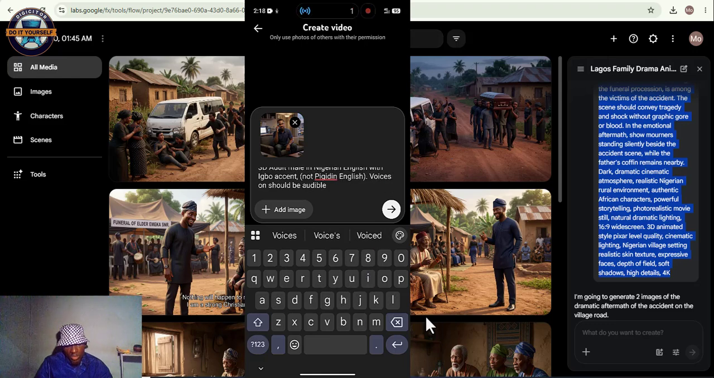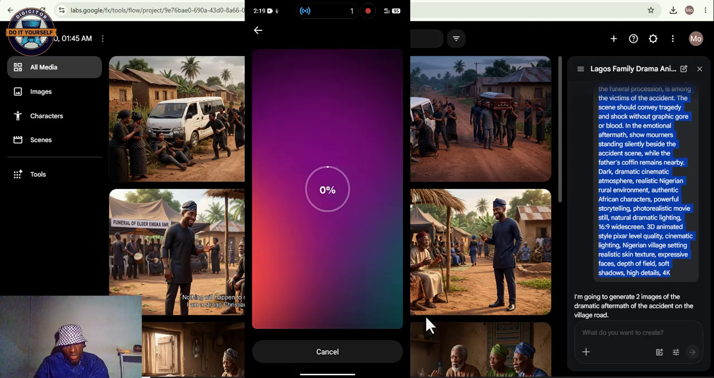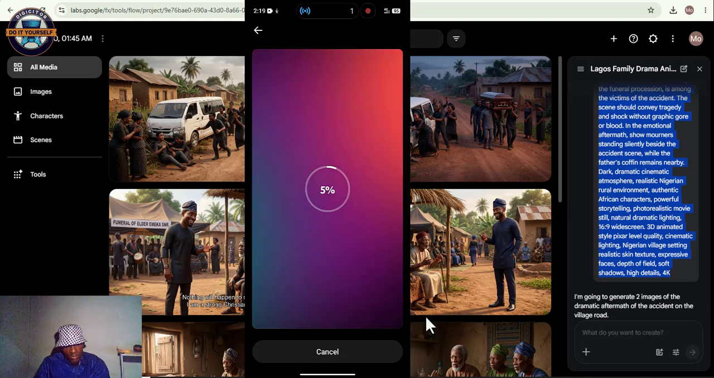Message should be audible. So I haven't done that. We now scroll to ensure that we got that right. So we now proceed and click this arrow sign. So wait for it to generate the video.